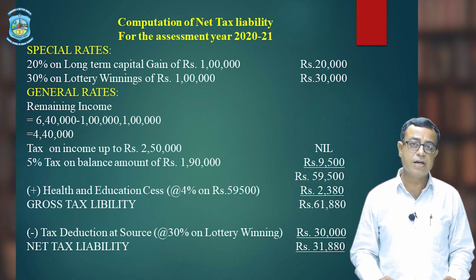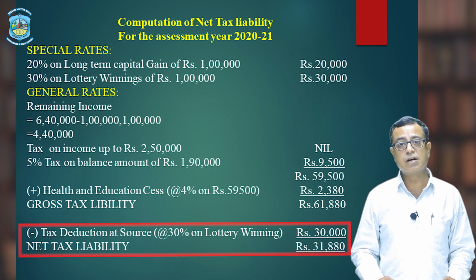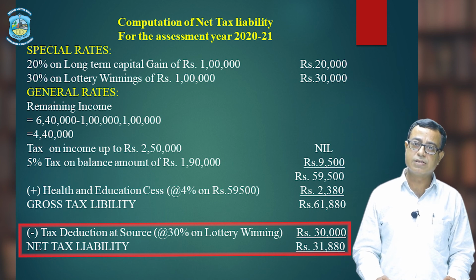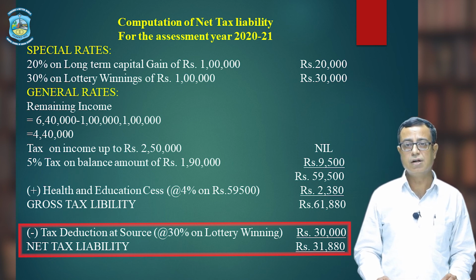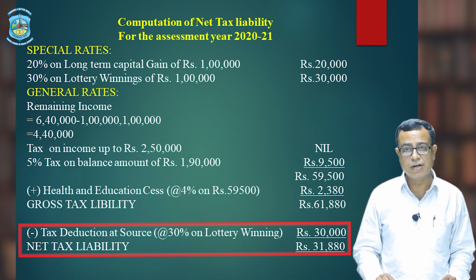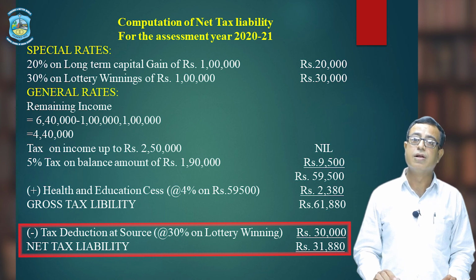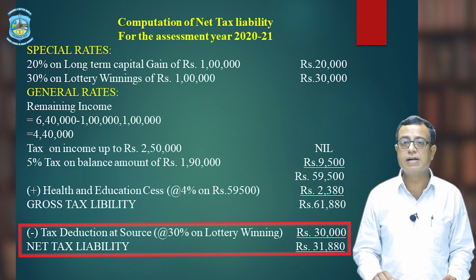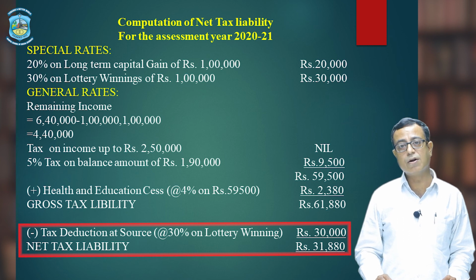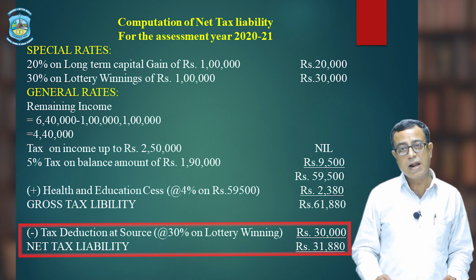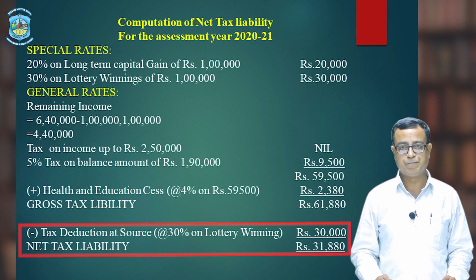From this gross tax liability, we have to deduct the tax deduction at source on lottery winning of rupees 1 lakh. That is 30% of 1 lakh gives you 30,000. So, from 61,880 rupees, we have to deduct TDS of 30,000 on lottery winning, that is the net tax liability of Mr. Sharma now rupees 31,880. It is net tax liability, or you can say income tax payable, net income tax payable by Mr. Sharma for the assessment year 2021.